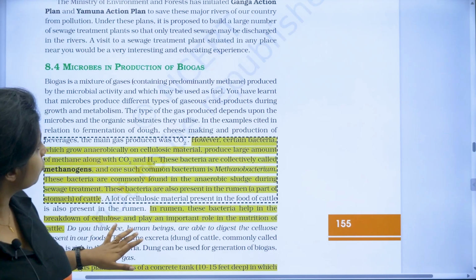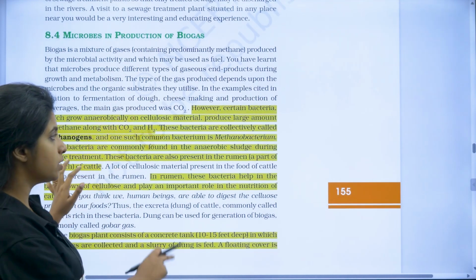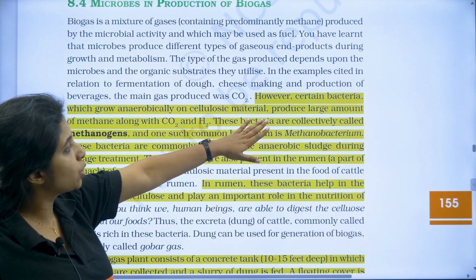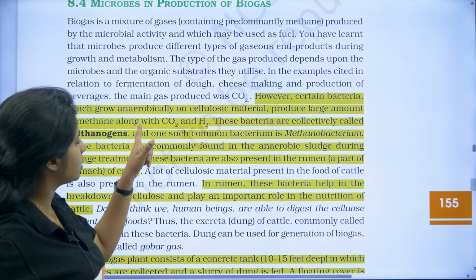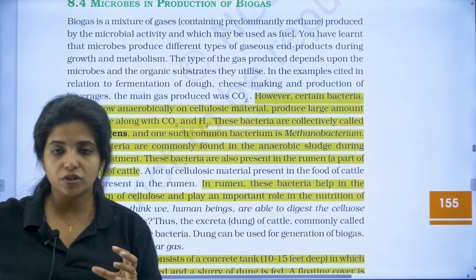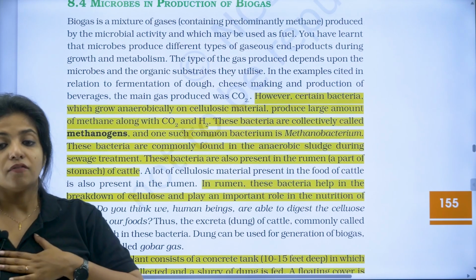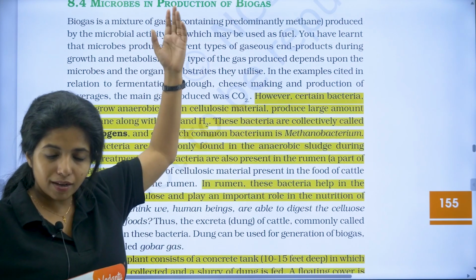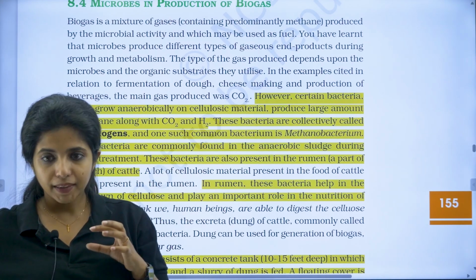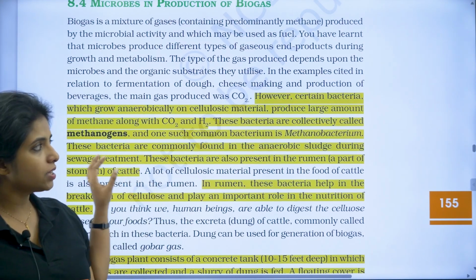Okay, now microbes in the production of biogas. Now this is very much important. However, certain bacteria which grow anaerobically on cellulosic material produce large amount of methane along with CO2 and H2. So basically talking about methanogens. So that means there are certain bacteria which are going to work anaerobically, the one that I spoke about right now. They are going to work in a condition where there is no oxygen. And these are known as methanogens.